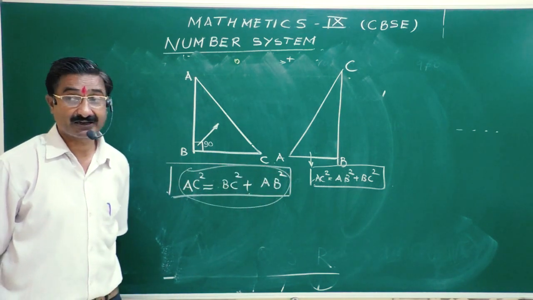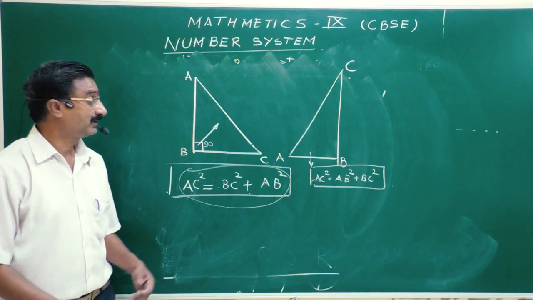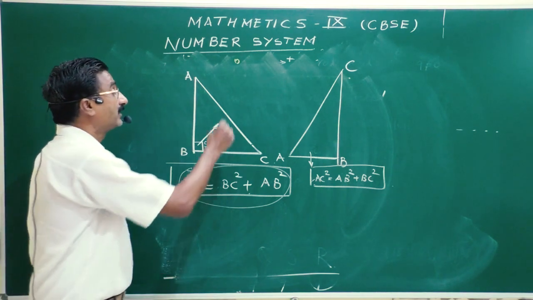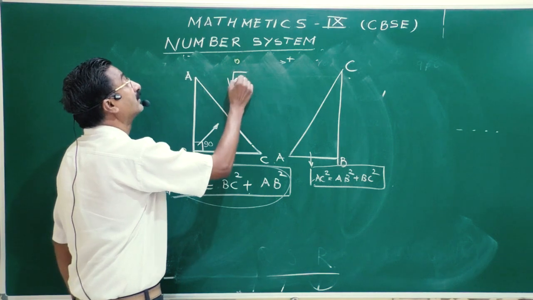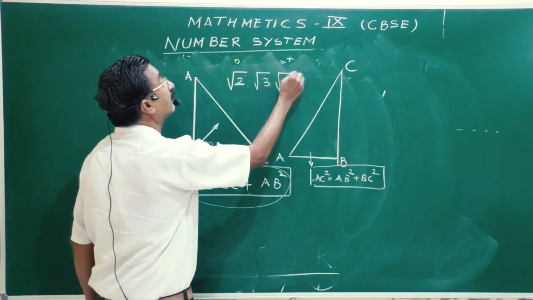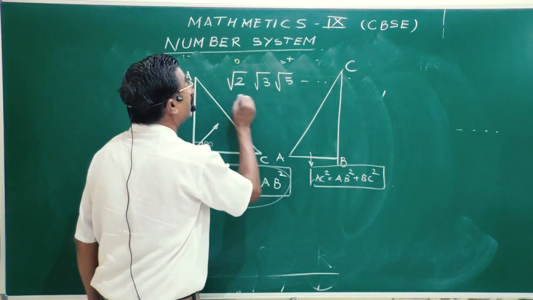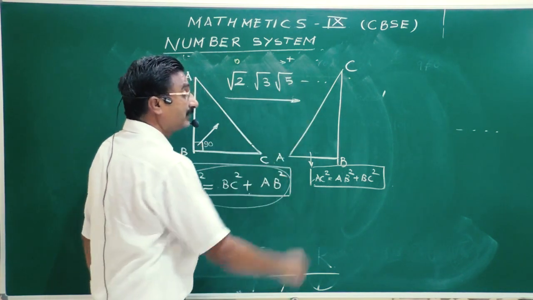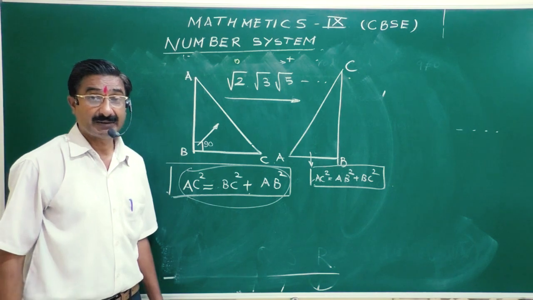So in the next class, we will discuss about under root 2, under root 3, under root 5, and so on, how we can mark these values on the number line.